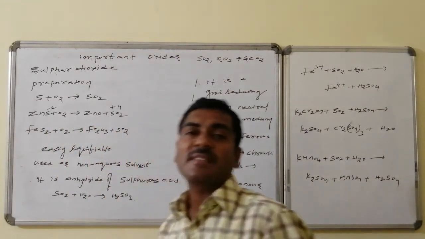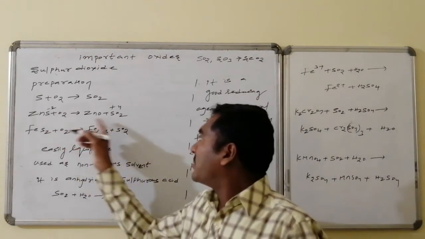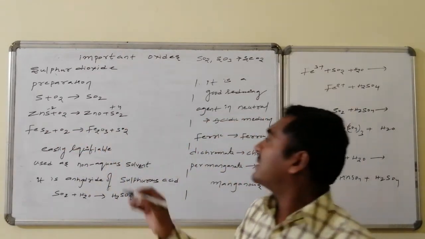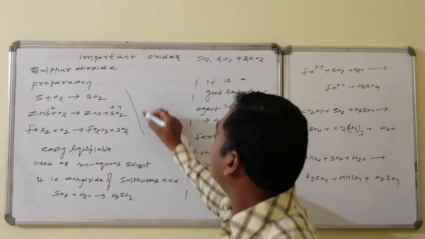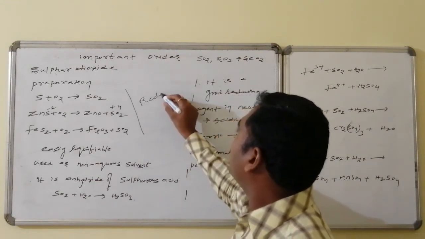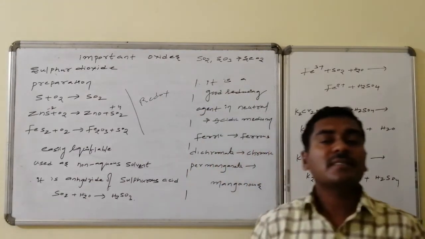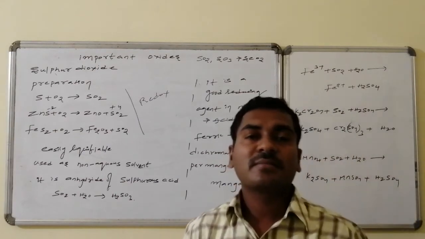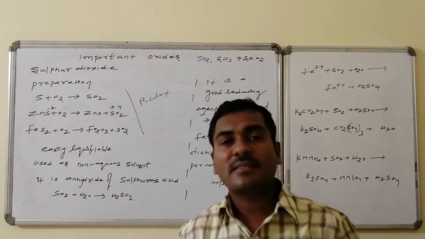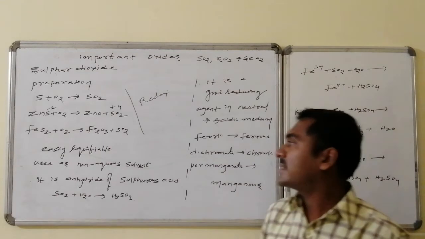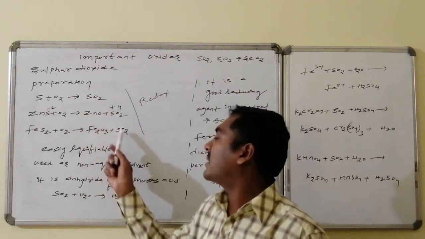In all these reactions, let us see, here sulfur is maintaining -2 as the state, whereas sulfur is maintaining +4 as the state. Oxygen 0 is changed to oxygen -2, hence these are all what? Redox reactions. These reactions are redox reactions. Sulfur followed by oxygen, zinc sulfide followed by oxygen, ferrous sulfide followed by oxygen lead to the corresponding sulfur dioxide.